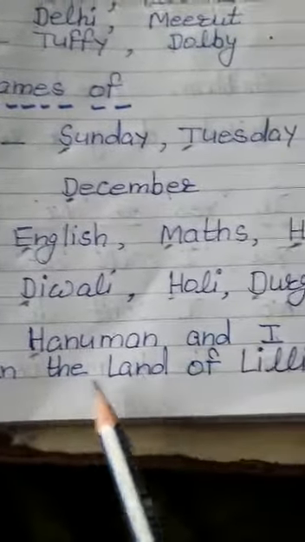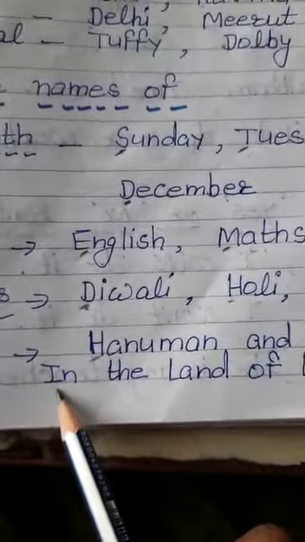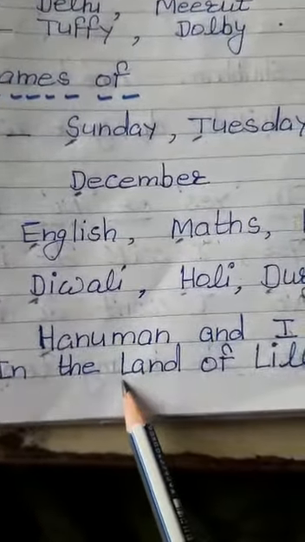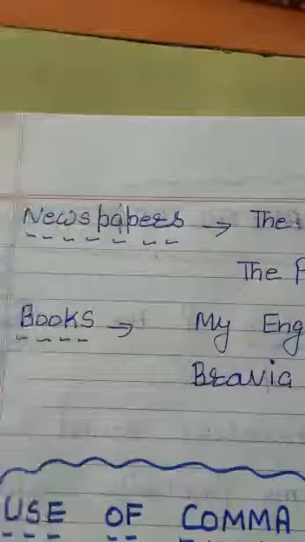Next heading: In the Land of Lilliput. Here again, of course the first letter I should be capital, but 'land', L will be capital, and Lilliput, L will be capital.